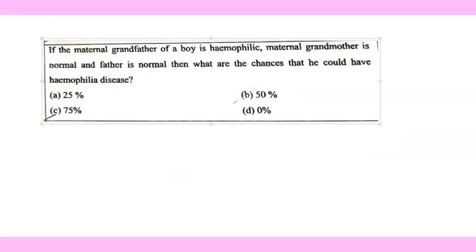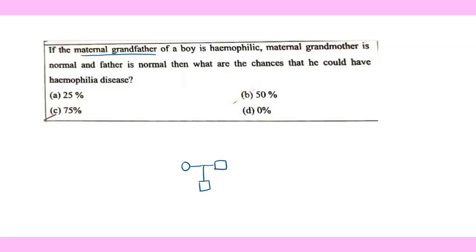Students, this is a pedigree question which I have picked from chapter number 5, and it is saying if the maternal grandfather of the boy is hemophiliac, right? So they are talking about the maternal grandfather, which in Hindi is known as Nanu. So suppose this is the boy. This boy's parents, first of all, we need to draw. So these are the parents.